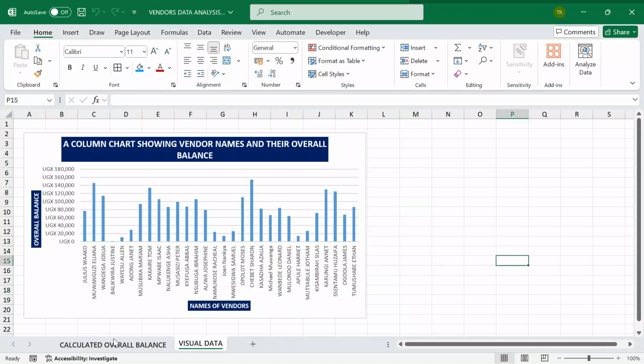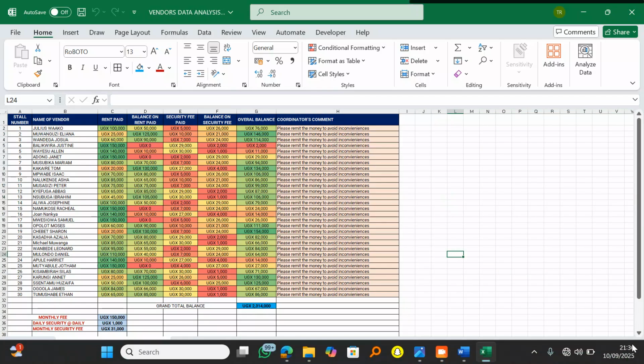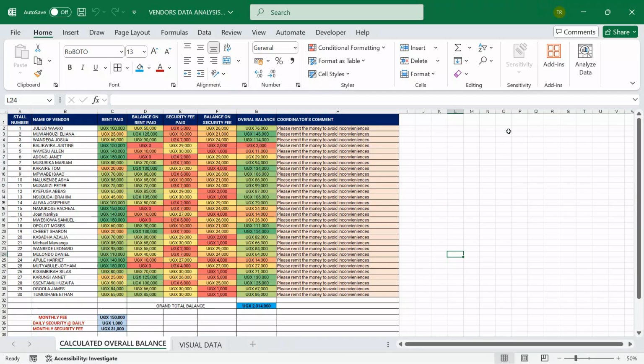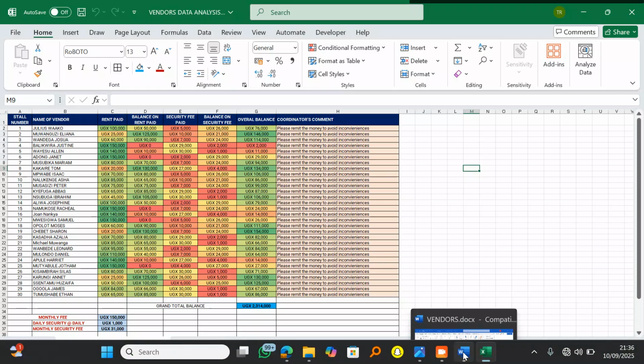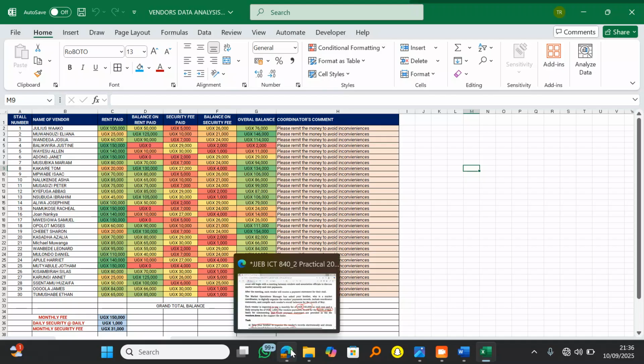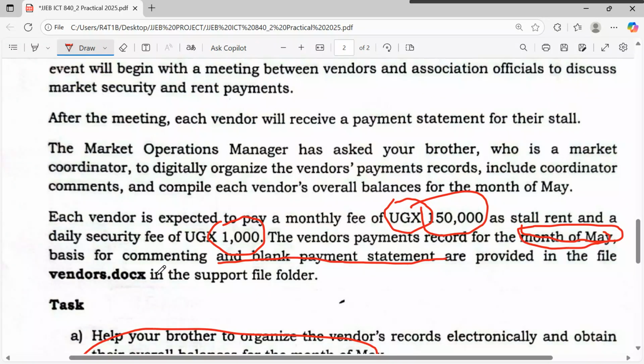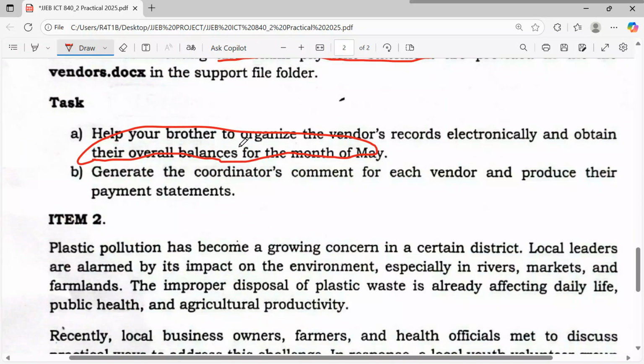So now let me move straight. After composing this, I'm going to move straight, and then we start running with what the item setter really wanted us to do. Getting back to the question here, they're telling us to help your brother organize the vendor's records electronically. We have organized our work very well. We have given a visual view.